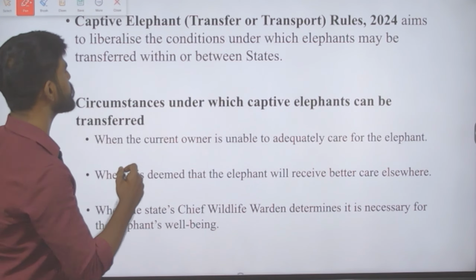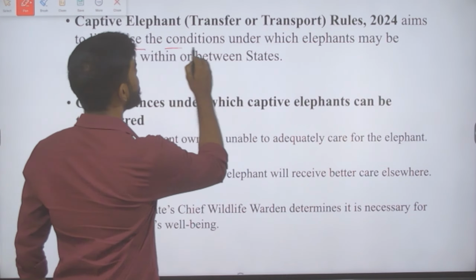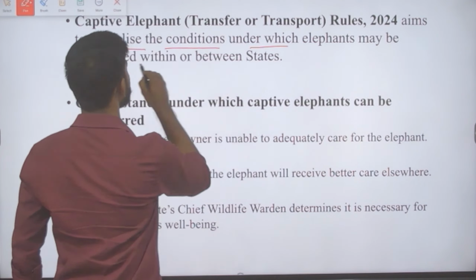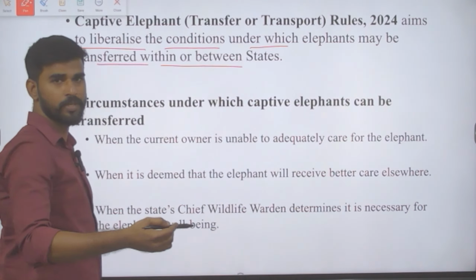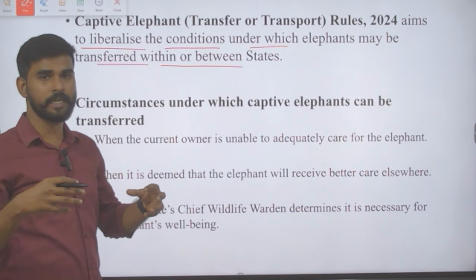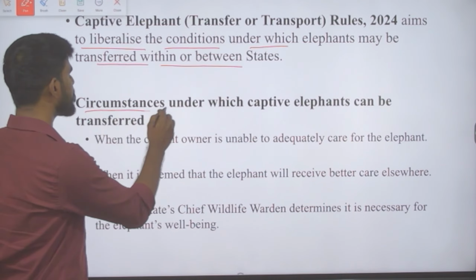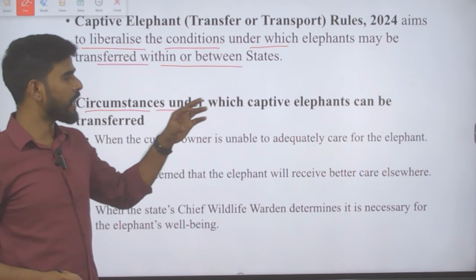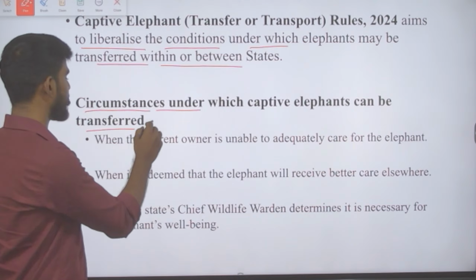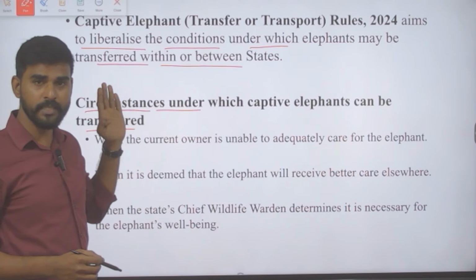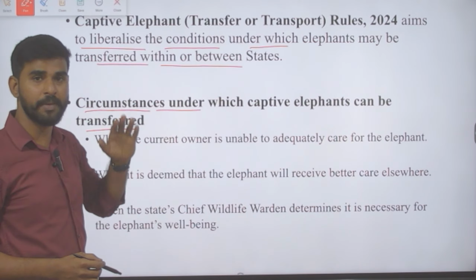The aim of these rules is to liberalize the conditions under which the elephants may be transferred within or between states. So they are going to liberalize the conditions here. There are certain circumstances under which the captive elephants can be transferred. It has been given under these rules. So what are all the circumstances under which the captive elephants can be transferred?